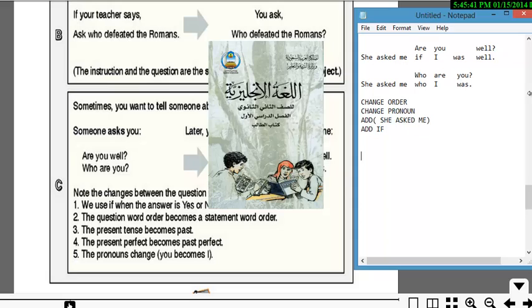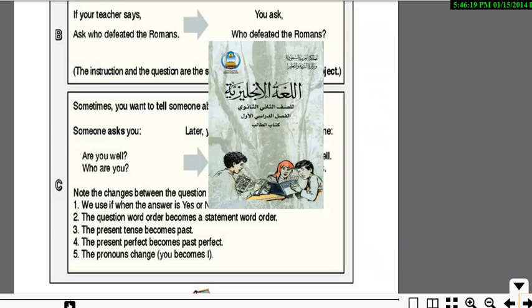The question word order becomes statement word order. So you're changing it. Change the question mark into a full stop. And then the present tense becomes past. You can see here it's a present tense. It's going to change from present into past, and then the present perfect becomes past perfect. The pronoun changes, you become an I. We've got a few things to do, 6 things actually, if we want to work it out here. So keep it in mind because we're going to need it for the next session. Thank you.